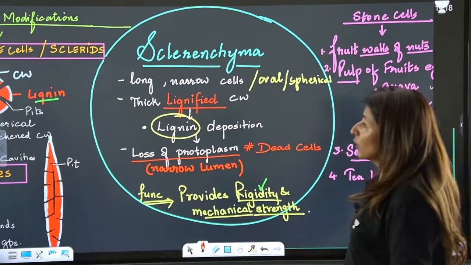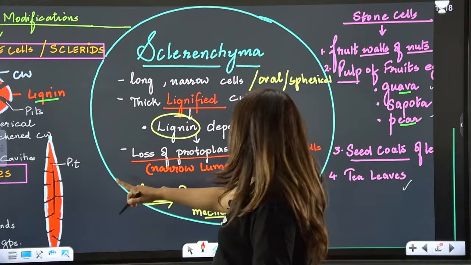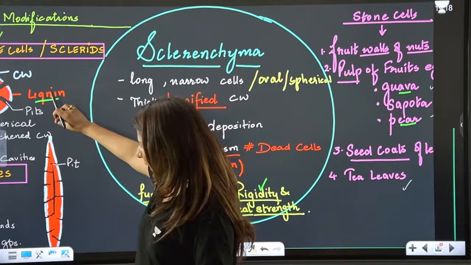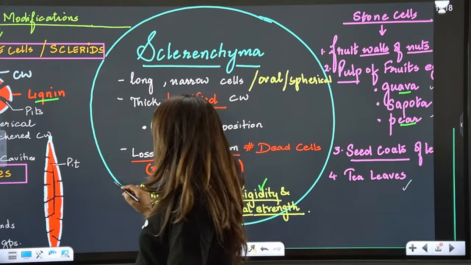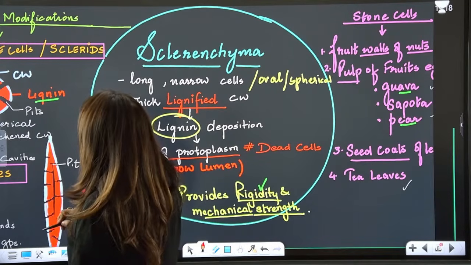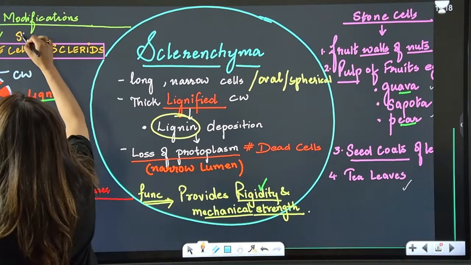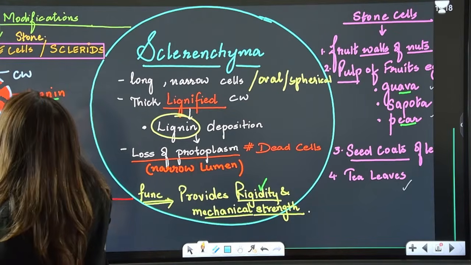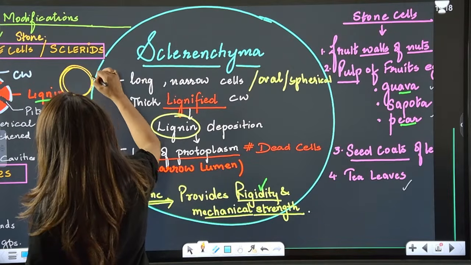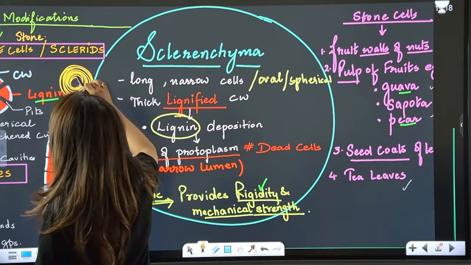Yes. Moving on now to the third type of simple permanent tissue, which is sclerenchyma. Now the cells can be of two different shapes. Do you see? These can be long, tapering from the ends. These types are known as fibers. This is one modification. And the second modification of sclerenchyma is stone cells, or we also call them sclereids. Now, as the name suggests, these are rounded in shape, and the whole space is filled with lignin.